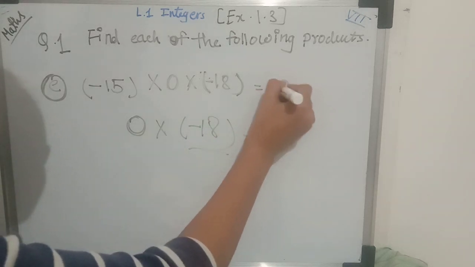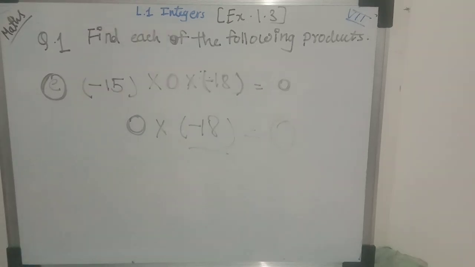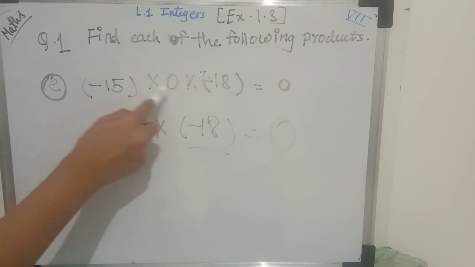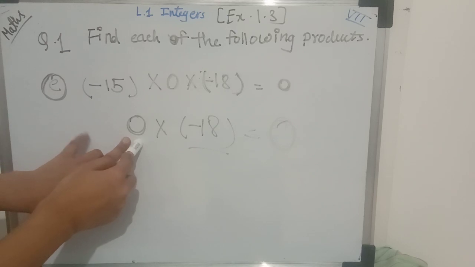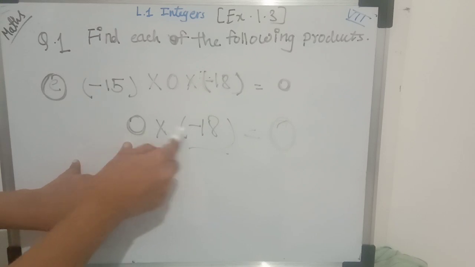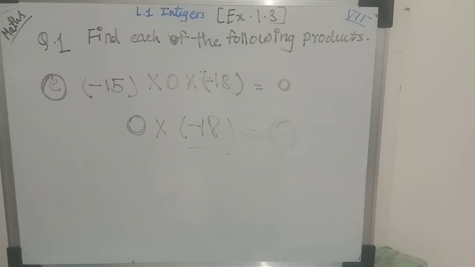I hope you are understanding what I am saying: if we multiply these two integers, minus 15 and 0, our result will be 0, and whatever the result of these two integers, we have to multiply with minus 18. So again 0 multiplied by minus 18, our result is 0. So remember students, whenever you are solving an example, just see in which way you are solving, because there are always easy ways to solve the example.